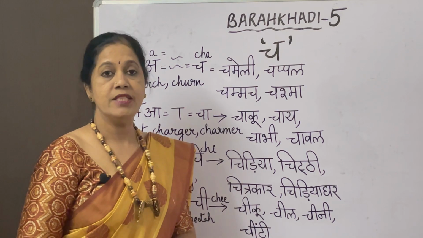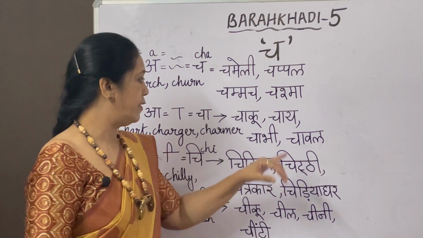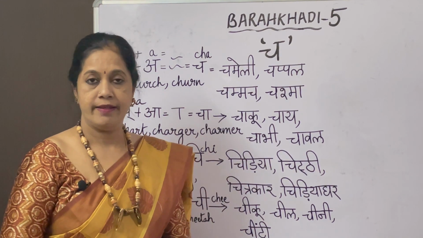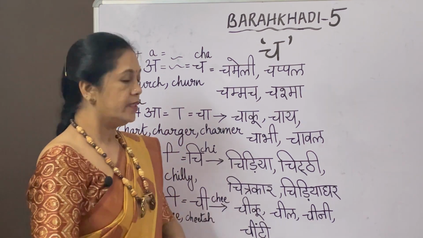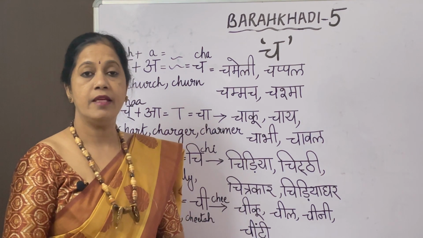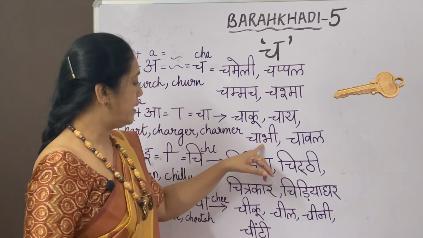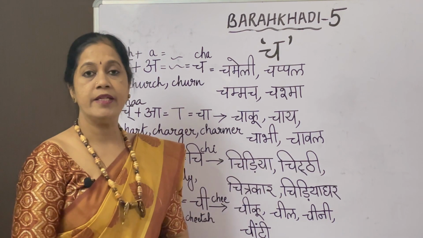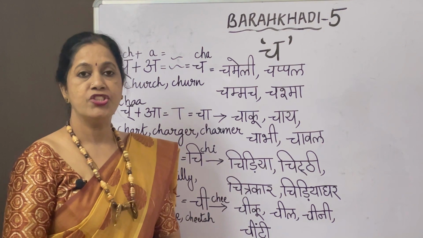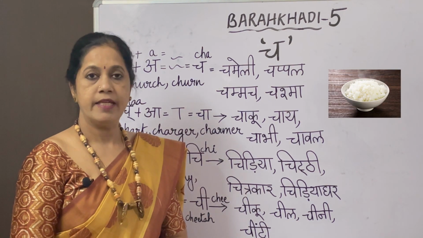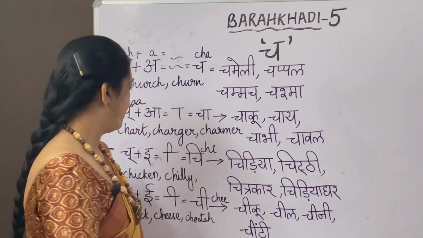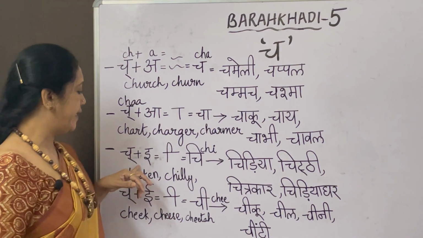Chaku, knife. Next, chai. Chai, tea. The next one, chabhi. Chabhi means key. Keys are called chabi. The next one, chawal. Chawal, rice. Rice is chawal.